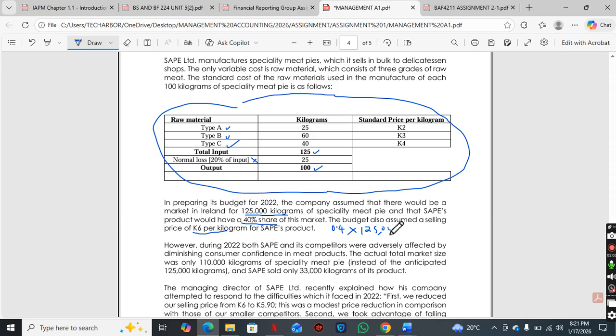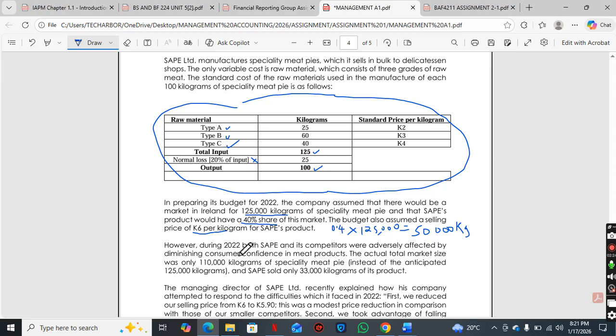We get my calculator. 0.4 times 125,000, we get 50,000 kg. So this is our share of the market. This is our output. We expect to produce 50,000 kg.